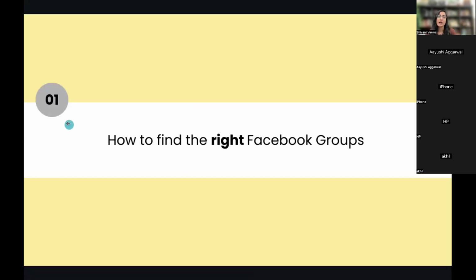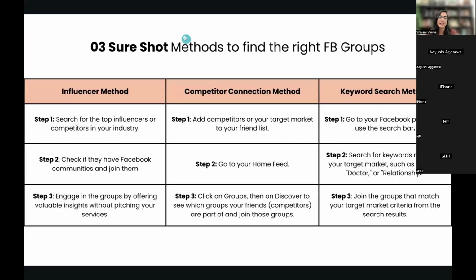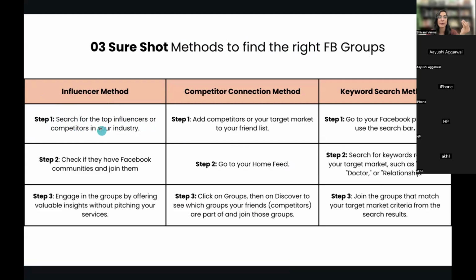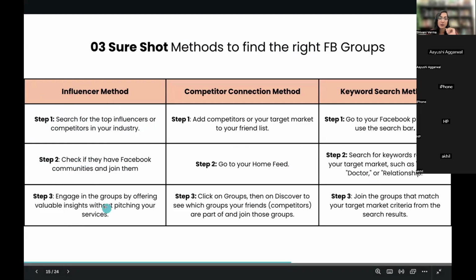Correct. Now let's start with how to find the right Facebook groups. Here are three short methods to find the right Facebook groups. Let's start with the influencer method. Step one is to search for the top influencers or competitors in your industry on Facebook. Then you have to check if they have Facebook communities and join these communities. Step three is to engage in the groups by offering valuable insights without pitching your services.